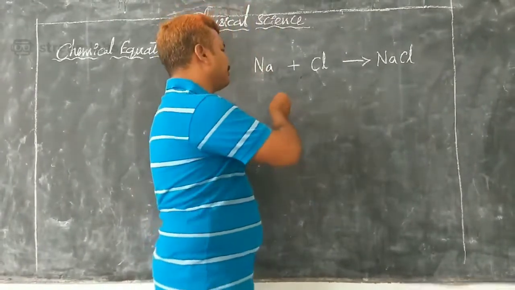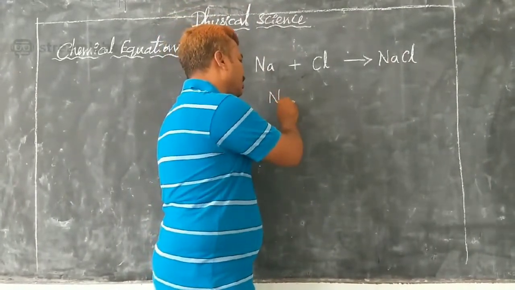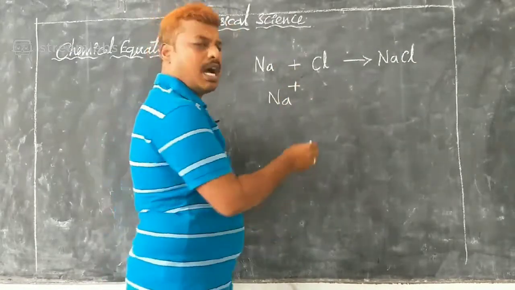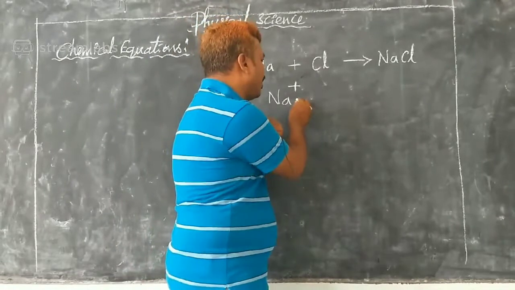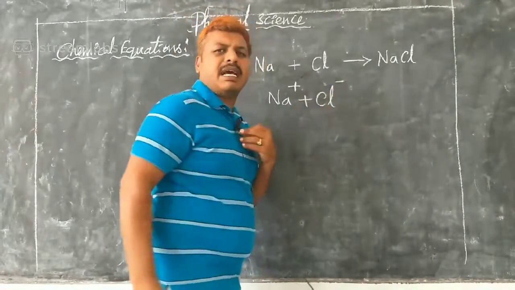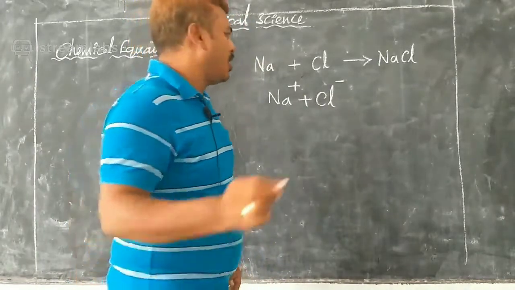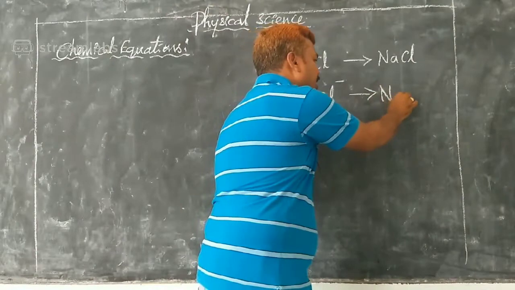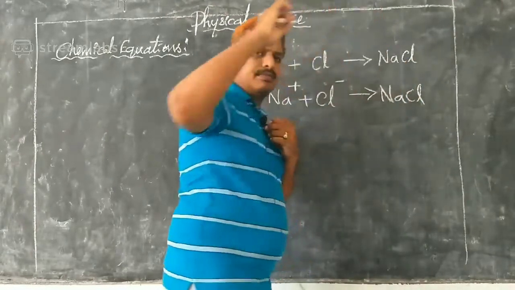When sodium becomes Na plus and chlorine becomes Cl minus, then it will become NaCl.